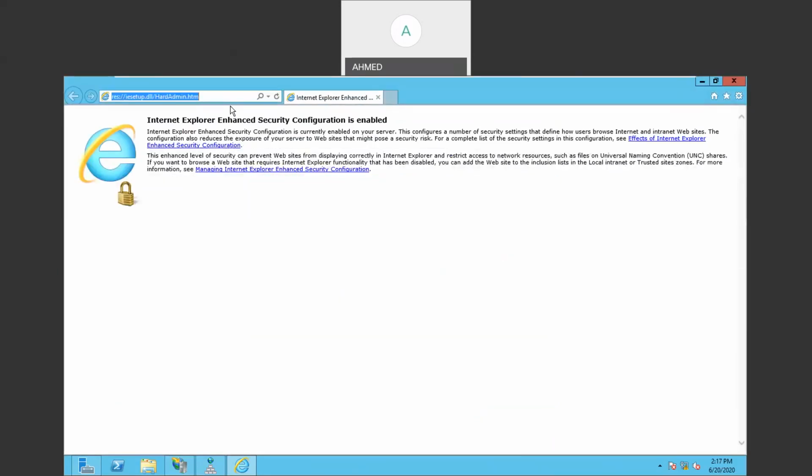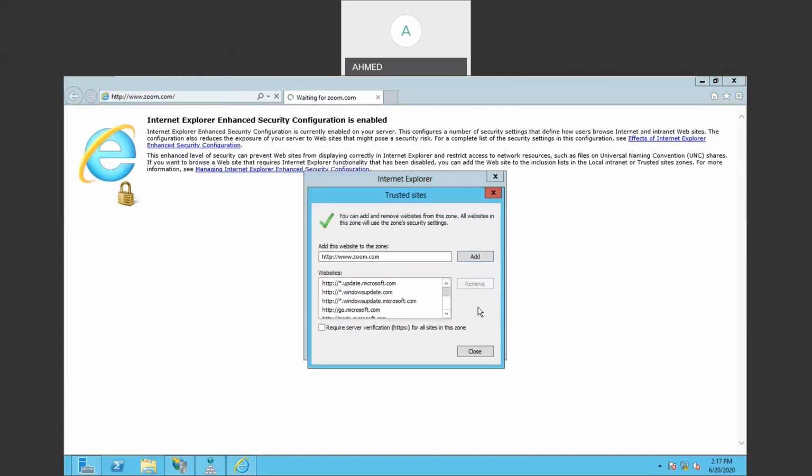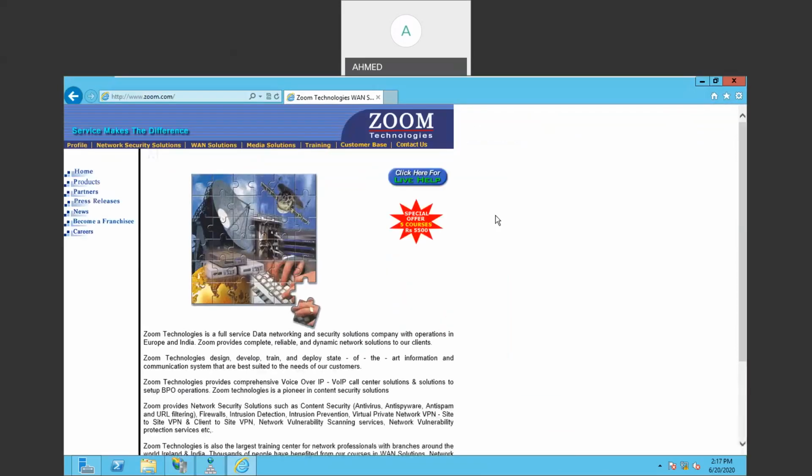So in the browser, we type www.zoom.com and hit enter. Now we can observe the page is browsing and it's asking to secure this, add this page to trusted sites. Click on add, close. Now you can observe that the Zoom website is successfully hosted. You're accessing the Zoom website.